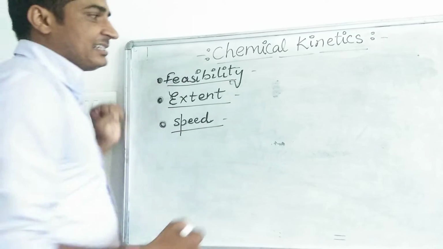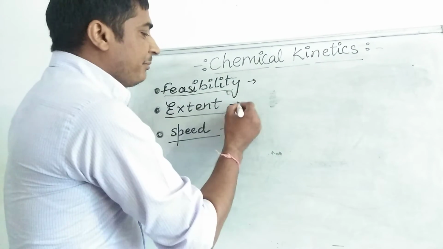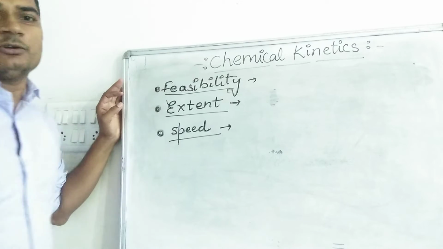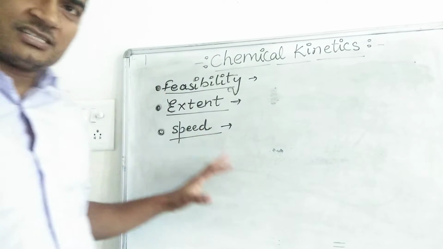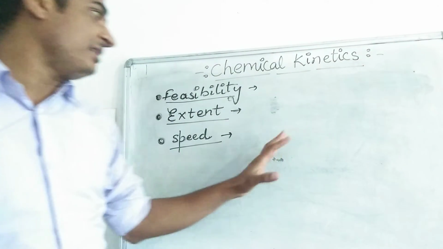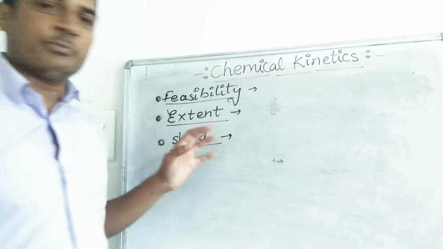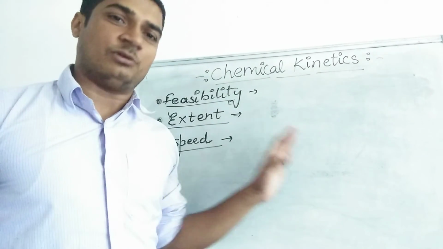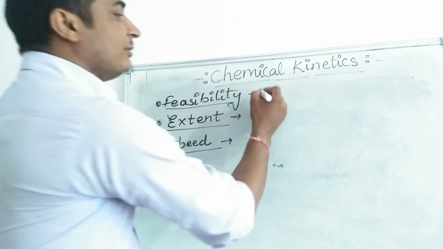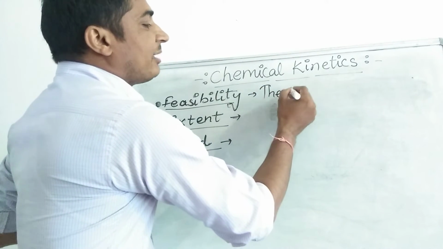For a chemical reaction, a chemist always tries to find out three things. First, whether the reaction is feasible or not. Feasibility means whether the reaction is possible at a particular temperature or pressure or not. It can be found out by chemical thermodynamics.